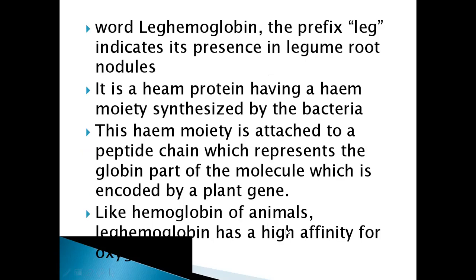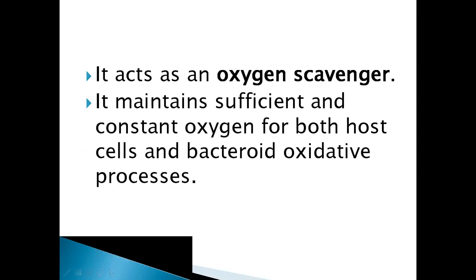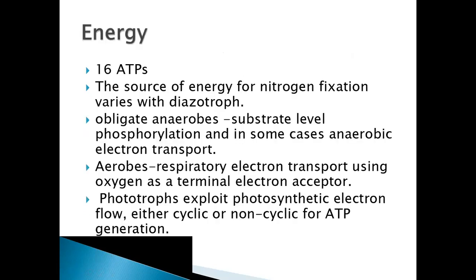Like hemoglobin, it has more affinity for oxygen, thus it is called an oxygen scavenger. It helps in maintaining sufficient and constant oxygen for both host cells and bacteroid oxidative processes, as it is present in the border, or in the middle region, of both the bacteroid and the host cell. It will give oxygen to both of them.